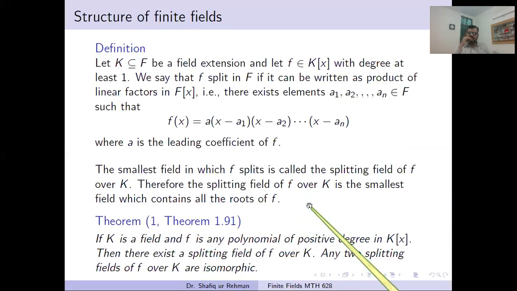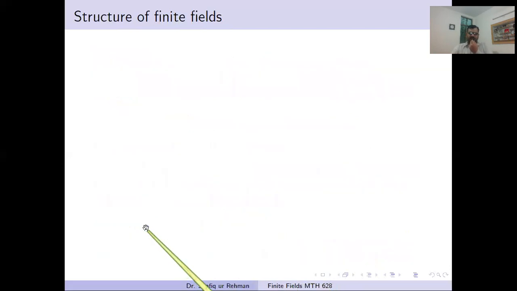First we recall this theorem. This theorem guarantees that the splitting field always exists for each polynomial of positive degree. It's not possible that we take some polynomial and it has no splitting field. This theorem denies this. It says if f is any polynomial of positive degree over some field k, then there exists a splitting field of f over k. And this field is unique up to isomorphism, meaning any two splitting fields of f over k are isomorphic. This is a theorem from the first book in the references. And now we come to the example.